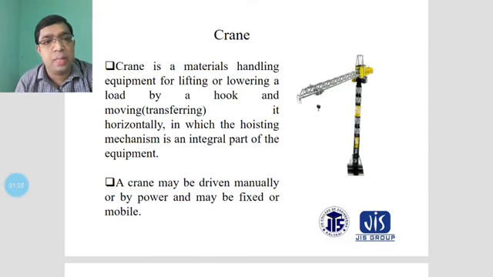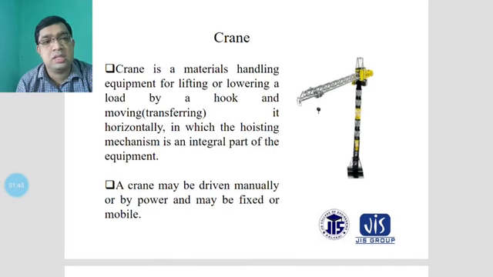A crane may be driven manually or by power, and may be fixed or mobile. Sometimes the crane is a mobile, portable type that can be transferred from one place to another according to your requirements for transfer of materials.